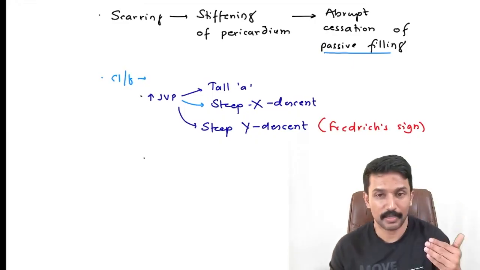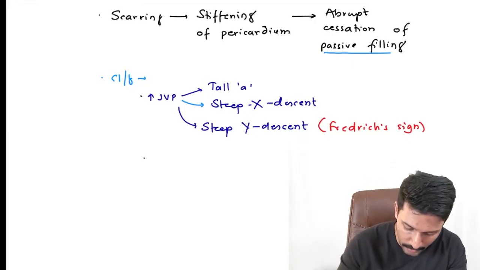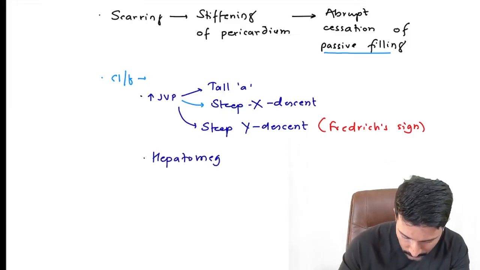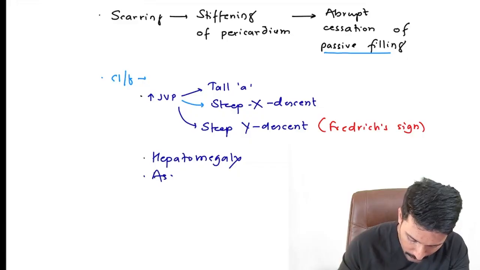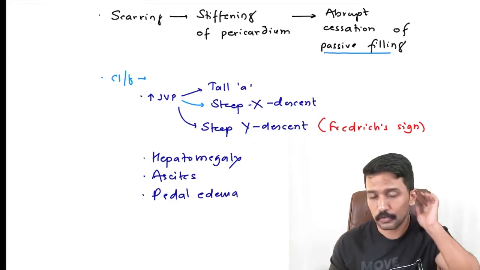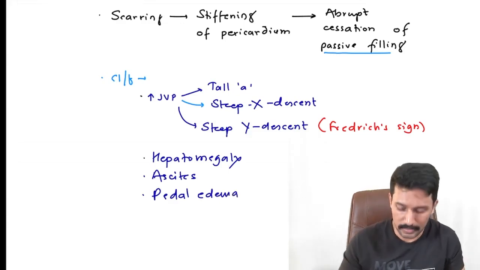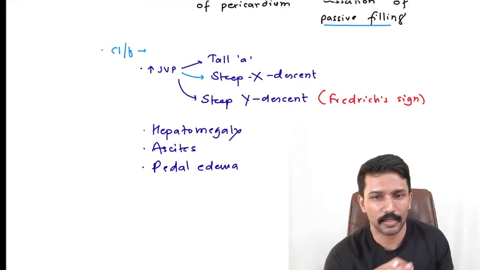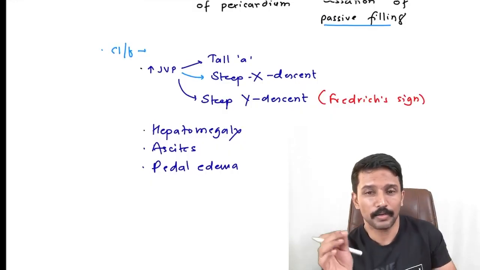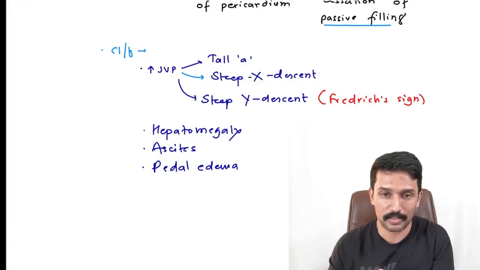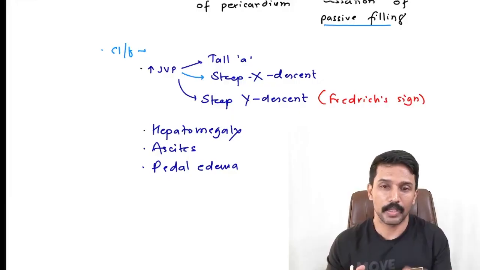Apart from that, right atrial pressure is high. So because of that, you can have hepatomegaly, ascites and pedal edema, the typical right-sided symptoms. If the condition is severe, it may affect the left also, but mostly it is a right heart disease. Now, when someone comes with right heart symptoms, that is raised JVP, hepatomegaly, ascites, pedal edema, now you know that it could be constrictive pericarditis. It could also be cardiac tamponade. It could be right heart valve diseases like tricuspid stenosis, TR, PS, PR.